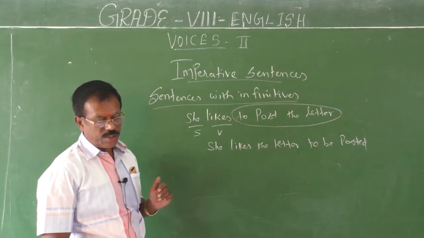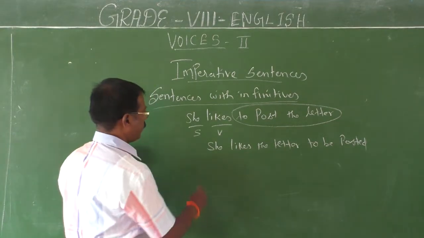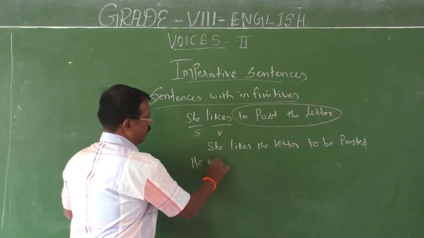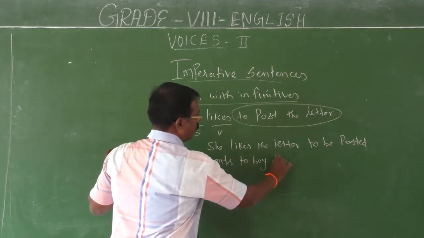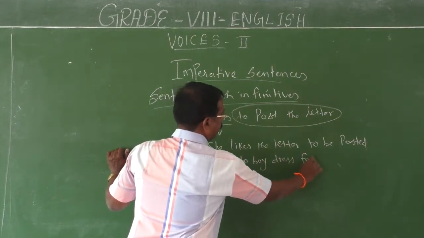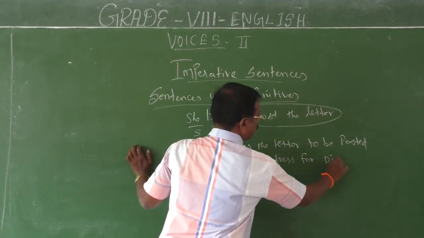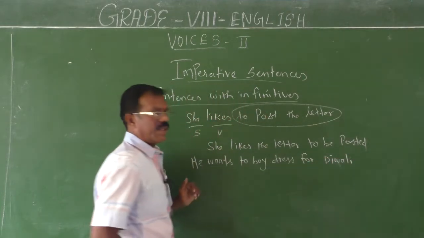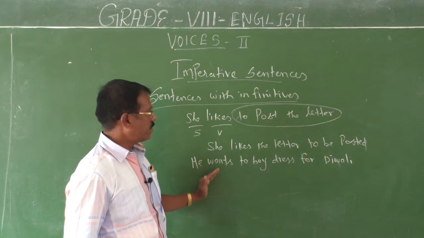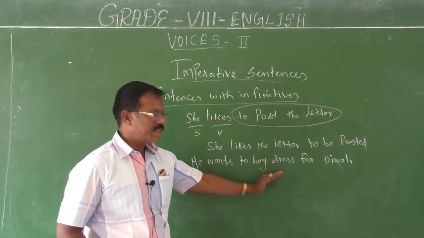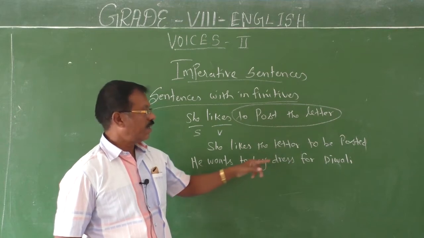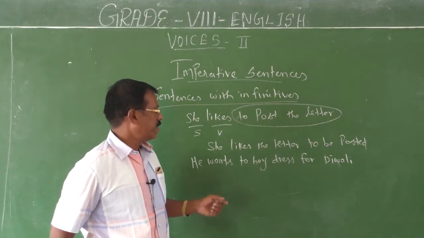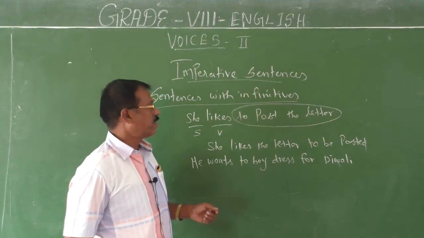Okay. He wants to buy a dress for Diwali. He wants the dress to be bought for Diwali.